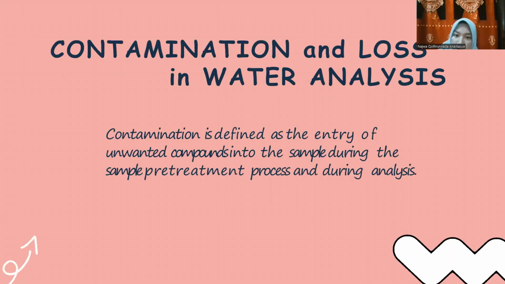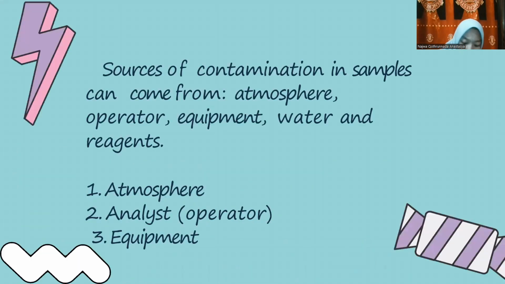Next, contamination and loss in water analysis. Contamination is defined as the entry of unwanted compounds into the sample during the sample pre-treatment process and during analysis. Sources of contamination in a sample can come from the atmosphere, operator, equipment, water, and reagents.